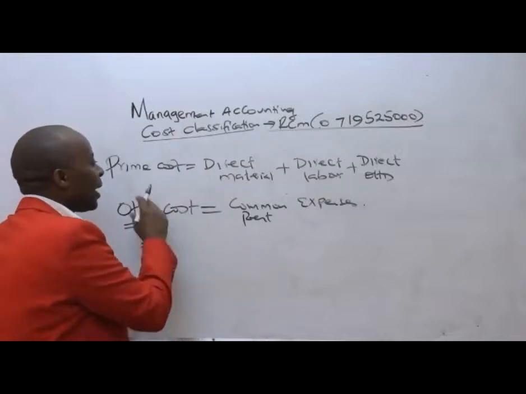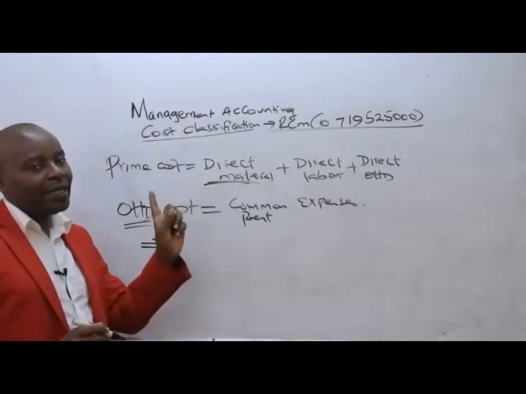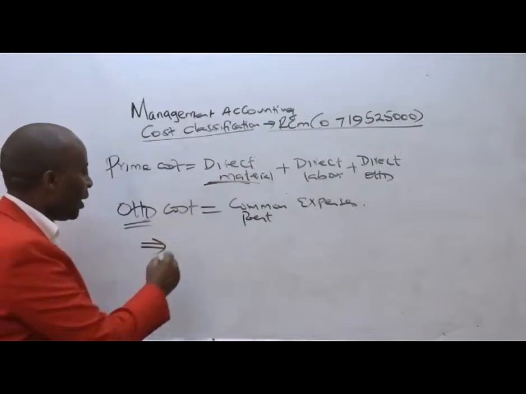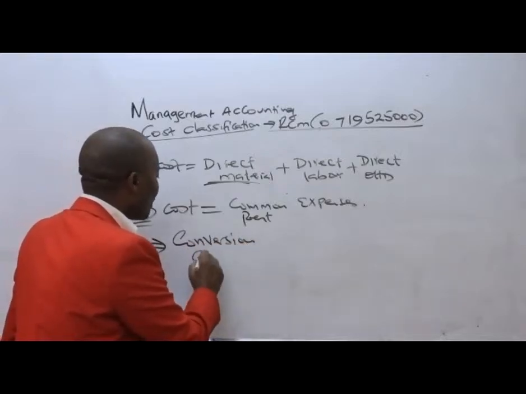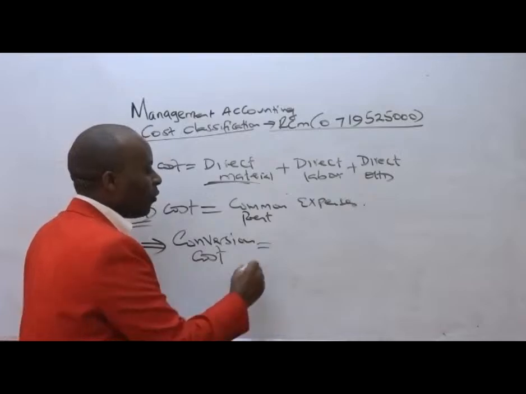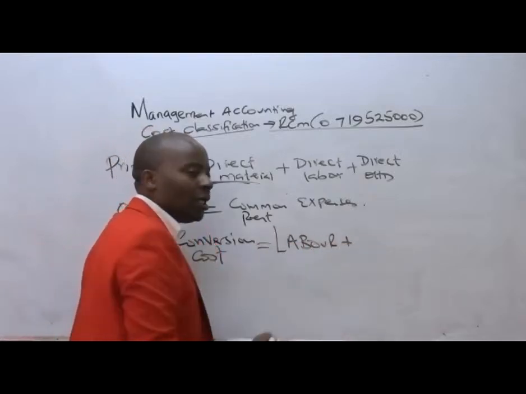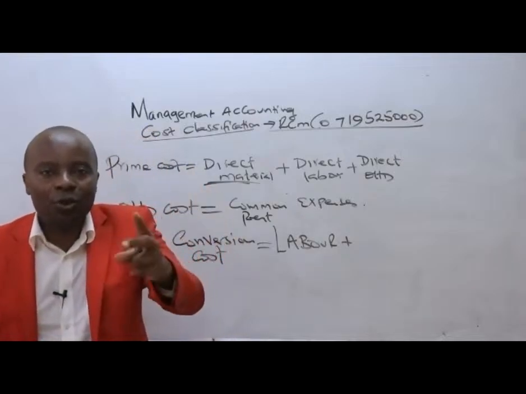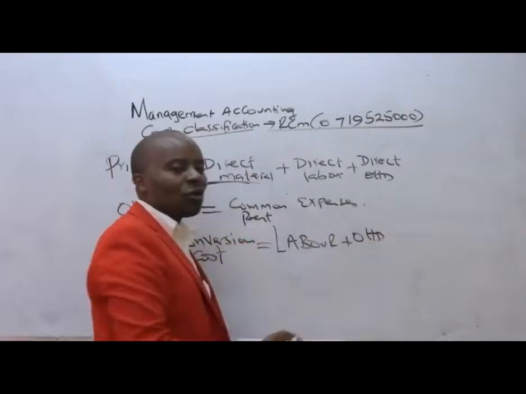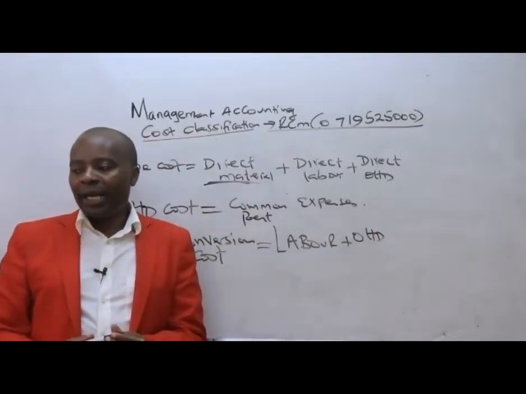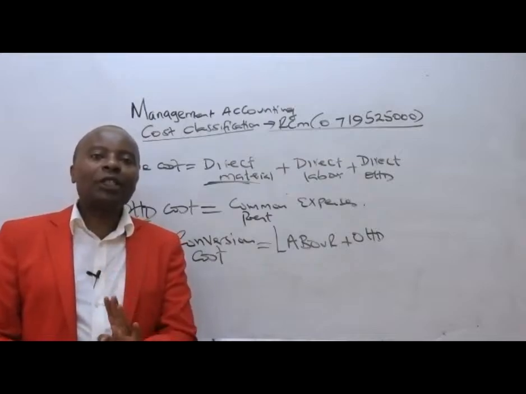But most importantly, you need to understand something here. We say the prime cost. Prime cost is material, labor, and any direct overhead. But generally, we have another terminology which is very important here called conversion cost. Conversion cost, the cost of converting raw materials into finished goods, is only two: labor plus what here? Labor plus overheads. So labor plus overheads will give us what we call conversion cost.